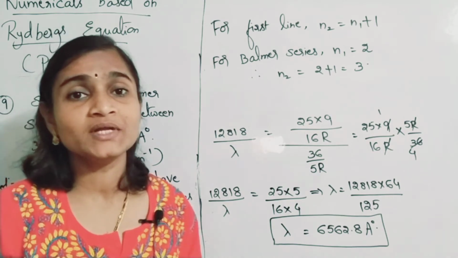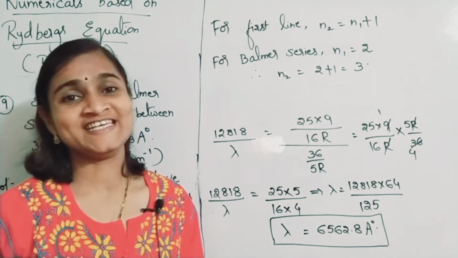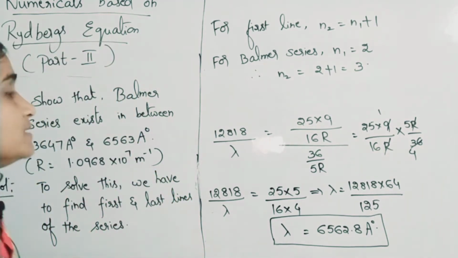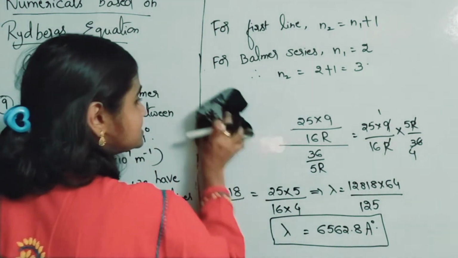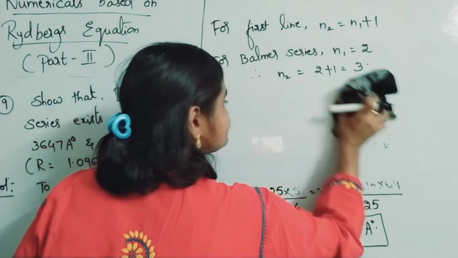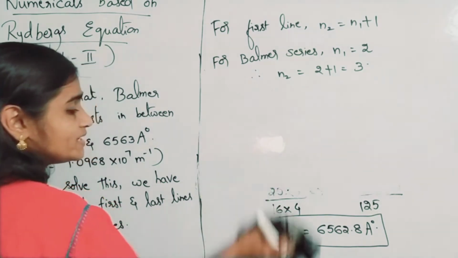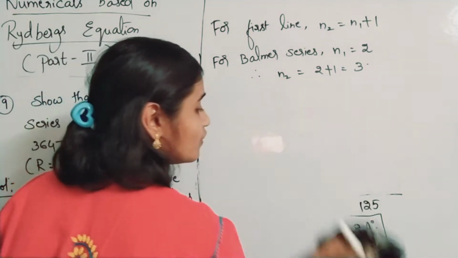Then we can substitute in the Rydberg's equation. Every time I request you to kindly write the formula.